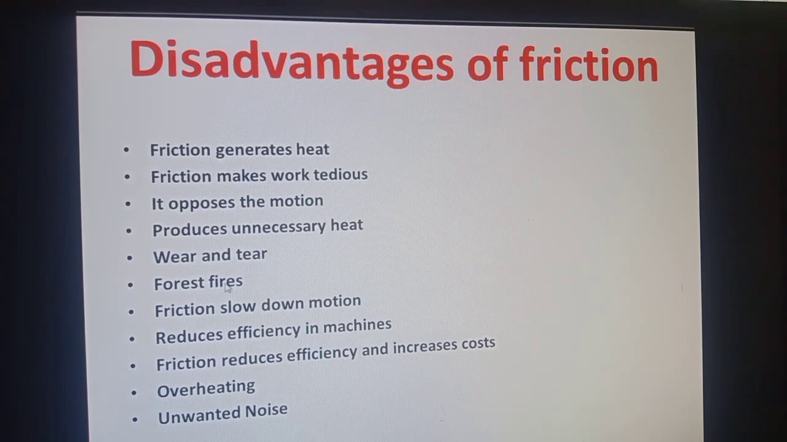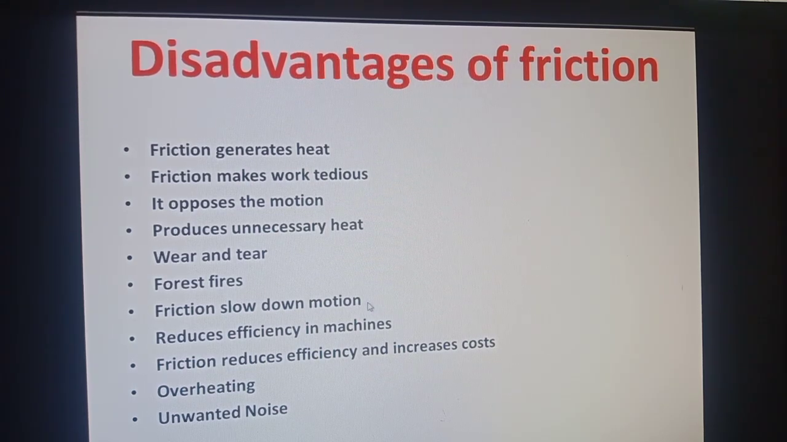Forest fires. In some thick forests, fires start due to friction. When two trees rub against each other, friction produces heat and they catch fire.